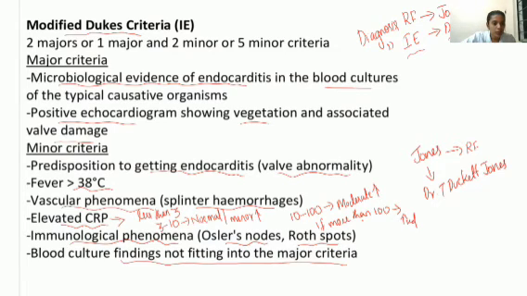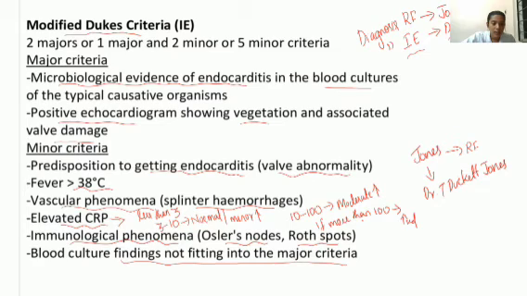The first major criterion is microbiological evidence of the typical causative organism in the blood cultures, if we can find that. The second is a positive echocardiogram showing vegetation and associated valve damage. These two come under the major criteria.